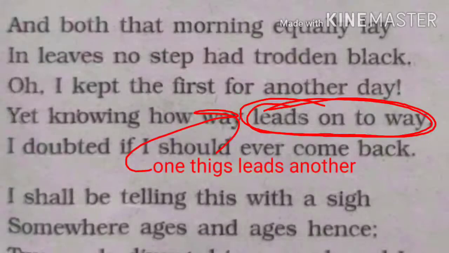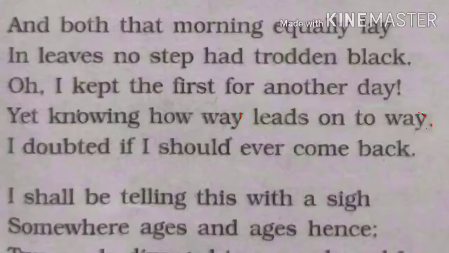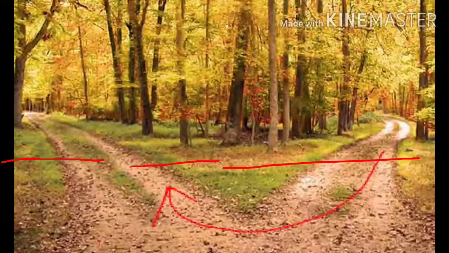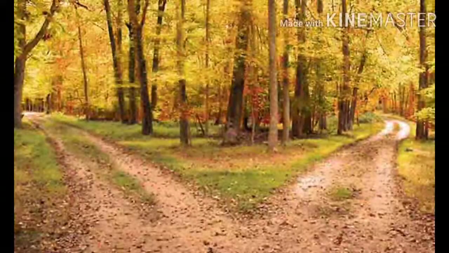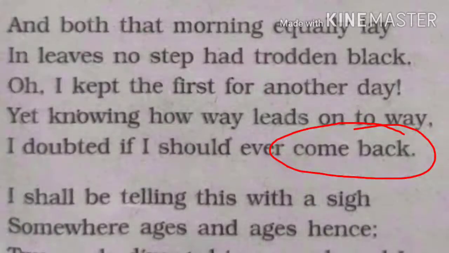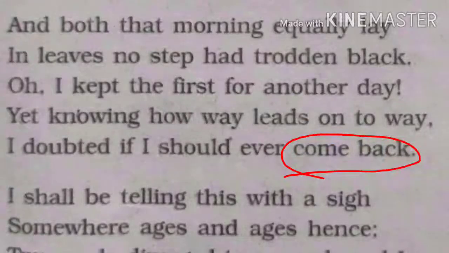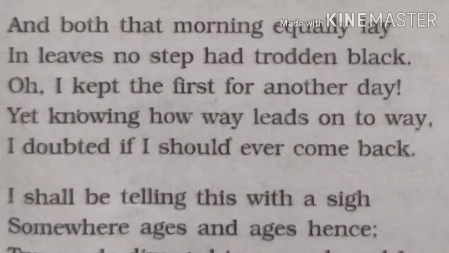What is the meaning of this? One thing leads to another, and he understood that one road leads to another, one road gives links to another. I doubted if I should ever come back, and he thought that he couldn't come back. There is no need to come back, because one road leads to another. That's why there is no requirement to come back and go again for the first one and then for the second one. There is no chance.